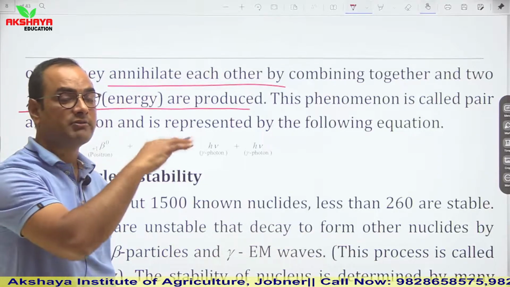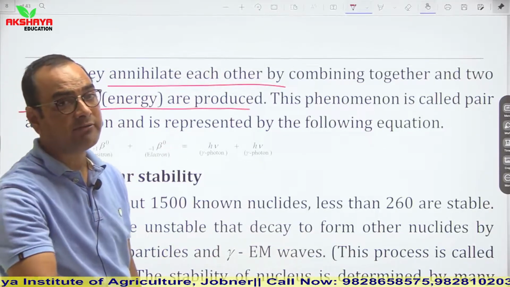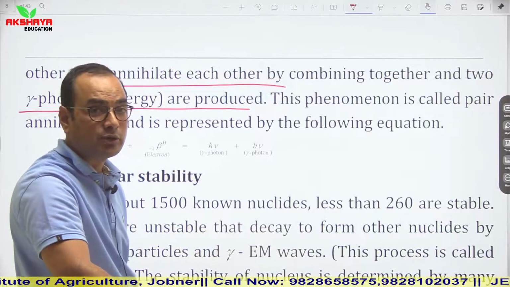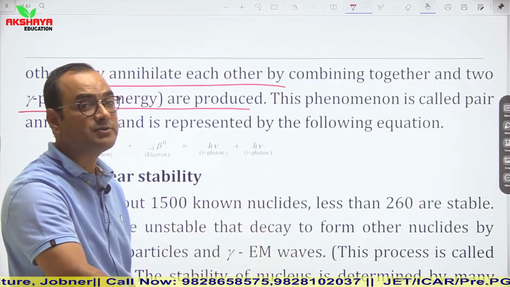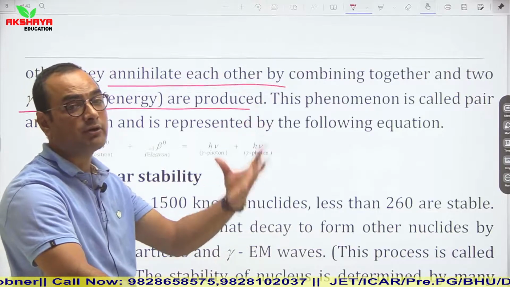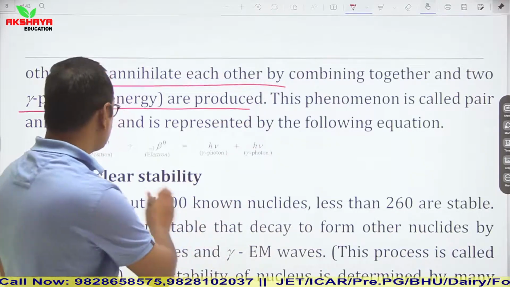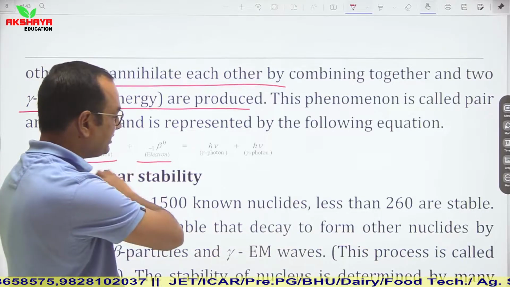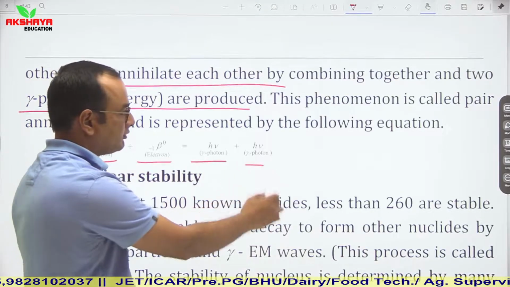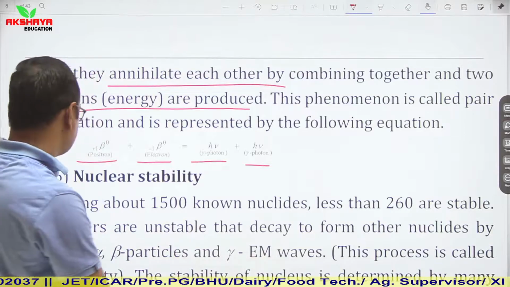So the reverse is also possible: if an electron and positron annihilate with each other, then gamma photons are released. Plus 1 beta 0 and minus 1 beta 0 give two gamma photons.